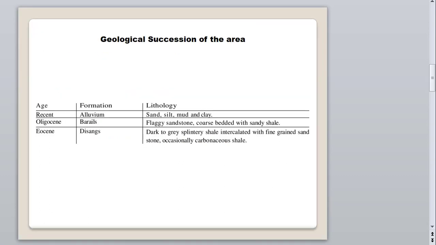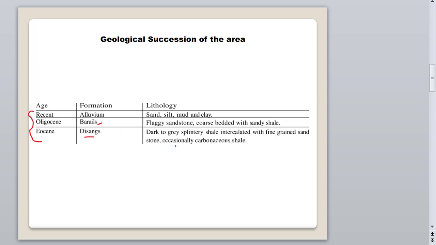So let's start with the geology. If we look at the geological succession here, we have Eocene to recent geological material, or we can say geological lithology or formations. The lowest formation is the Disang formation, which is overlain by the Barail formation.